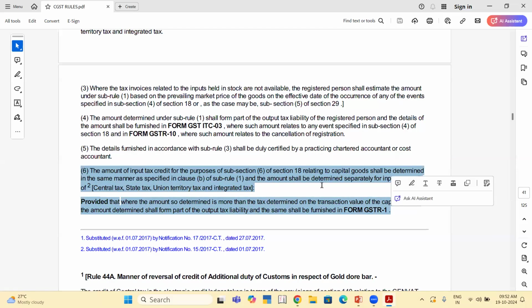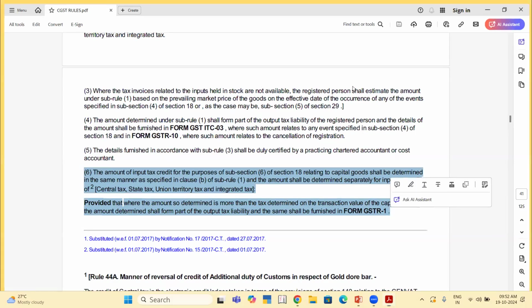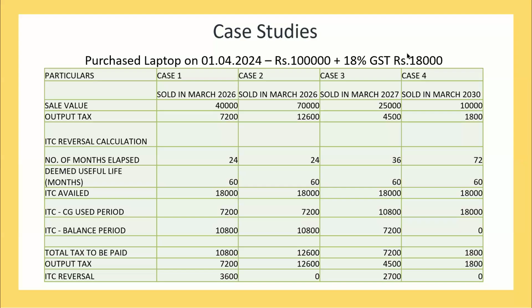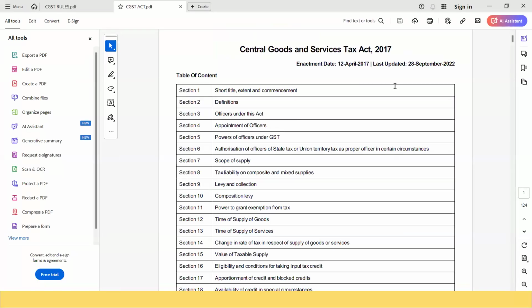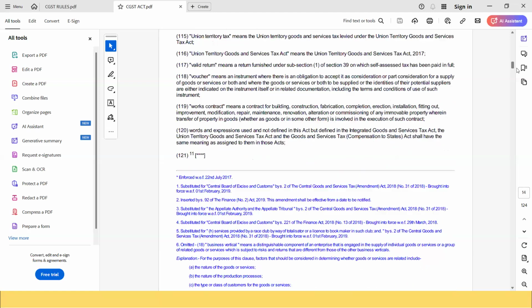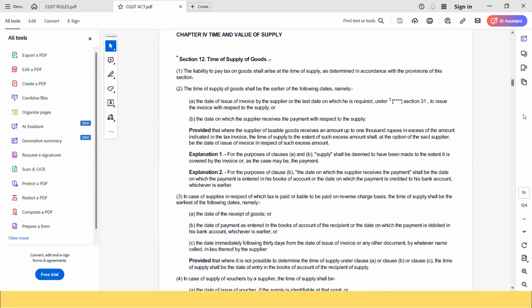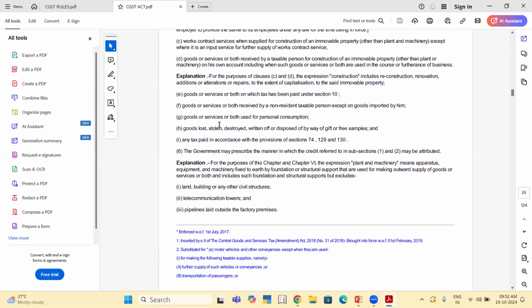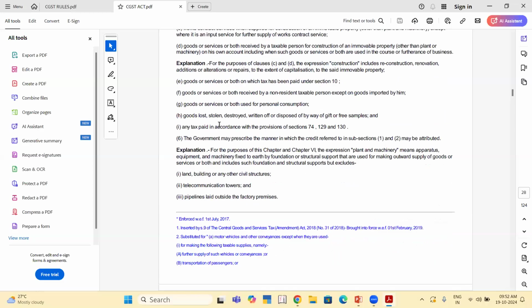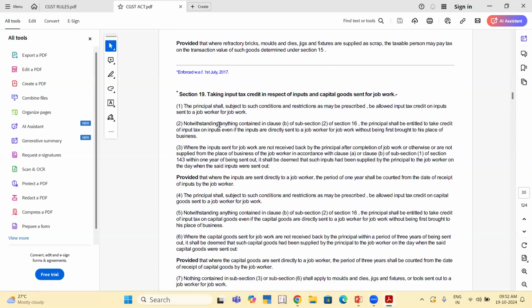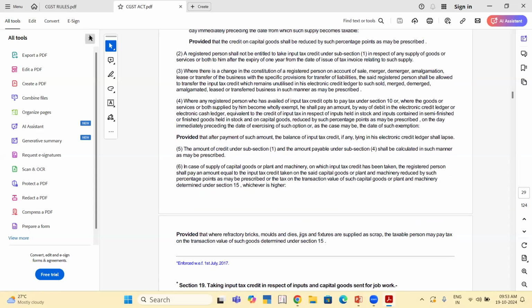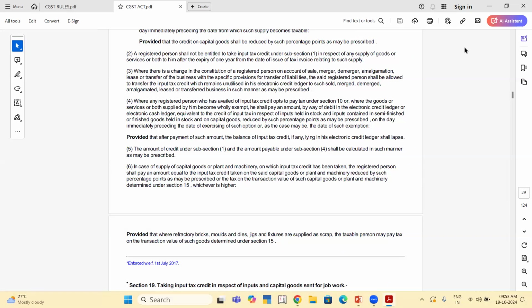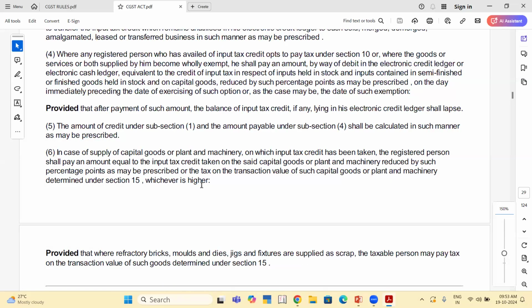The third point I want to make is that the correct treatment is that in GSTR1 we should disclose the actual 10,000, whatever the liability is coming out, and not the 7,200. That is my view. Regarding your second point, the issue is that GST is more of a procedural law than a legal law. So when you go to GSTN, if the transaction value is 1 lakh, you cannot in any way put 20,000 there as tax payable. That is the one challenge that is there, sir.